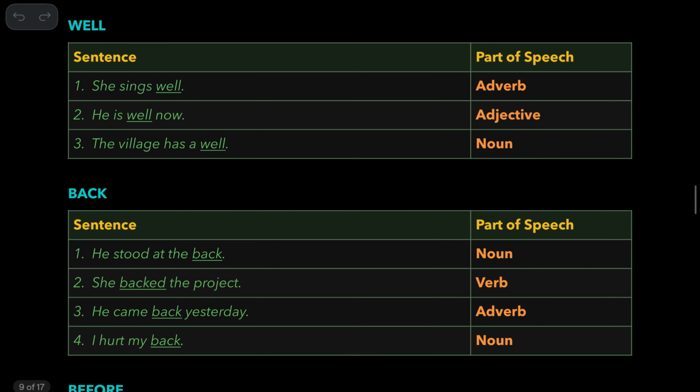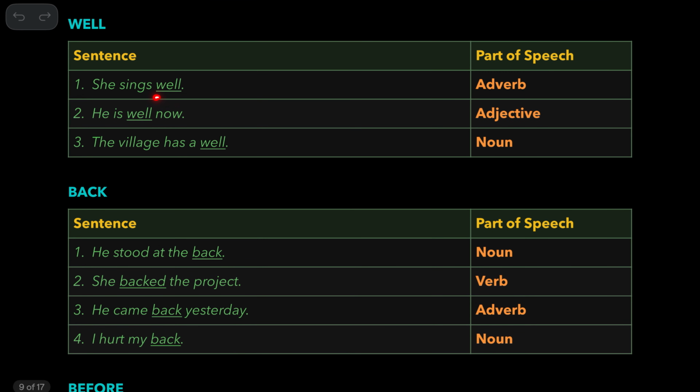Okay. So well. She sings well. It's an adverb because it describes or modifies the action. He is well now. It's an adjective because it describes this person. This word well describes the verb, so it's an adverb. This describes a person, so it's an adjective. The village has a well, it's a name of something, so noun.